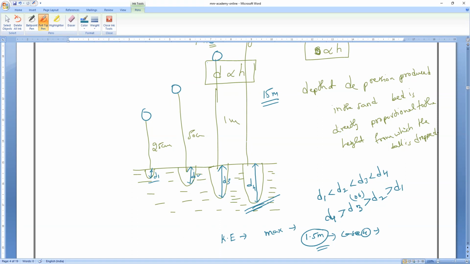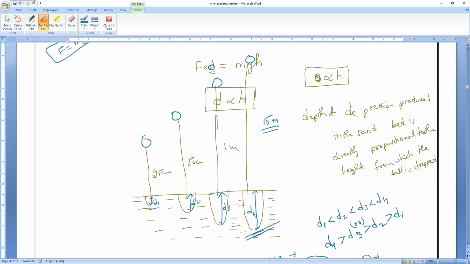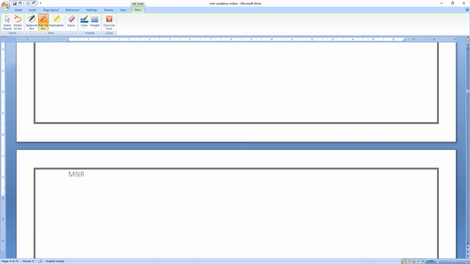So why, sir, this discussion? Take the hammer case. One person just lifts a hammer a small distance, let me take 25 centimeter, and here is the nail. Another person raises the hammer a greater distance, about 50 centimeter, and then comes and hits the nail.